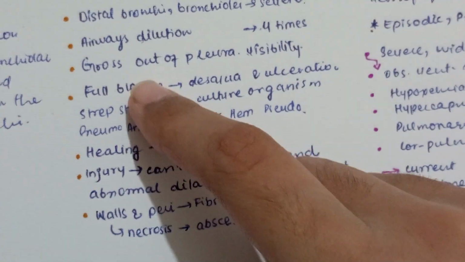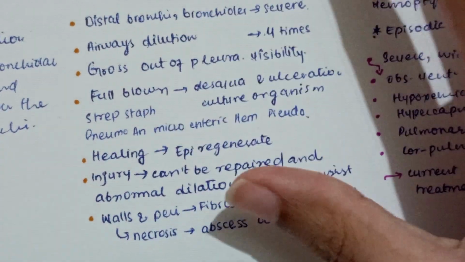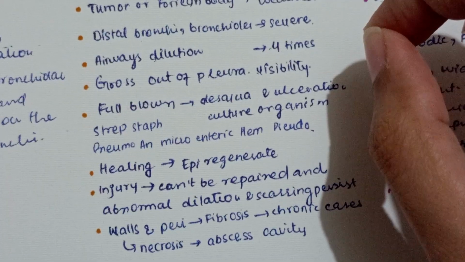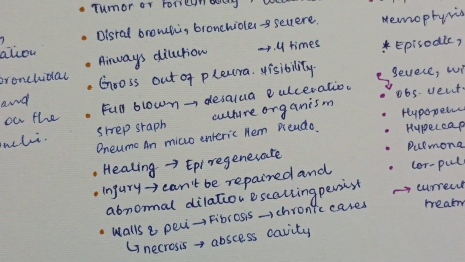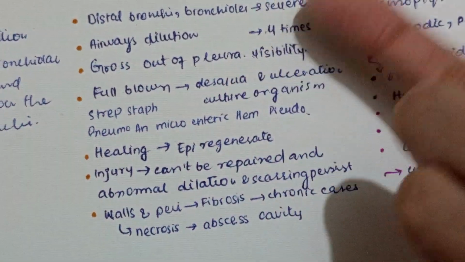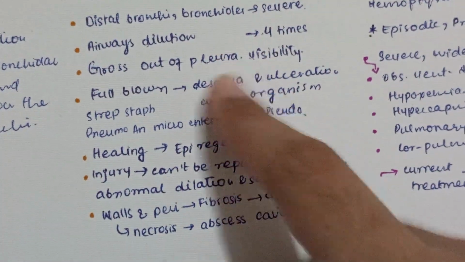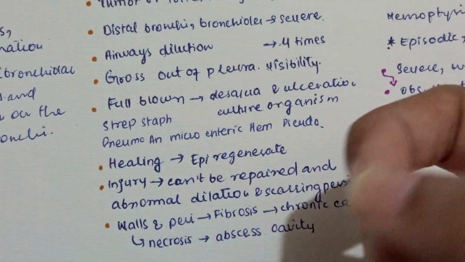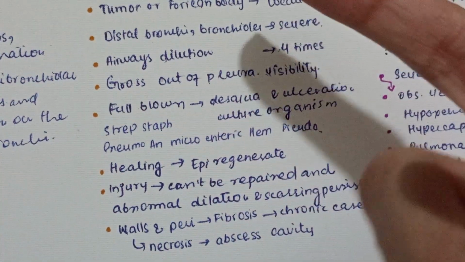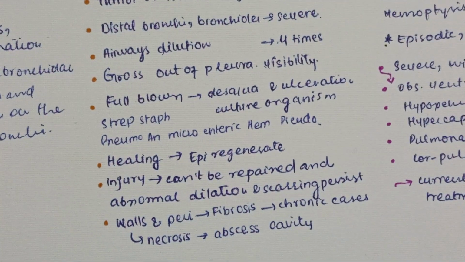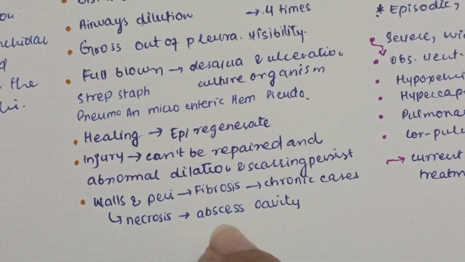Next, if it's active and in the full-blown condition, in those cases there will be desquamation of the epithelium and ulceration can occur. If healing occurs, then the epithelium can regenerate, but there are chances of fibrosis occurring. So fibrosis occurs in the wall, or peribronchial fibrosis occurs in chronic cases. Walls can also be necrosed and they can be liable to abscess cavity formation.